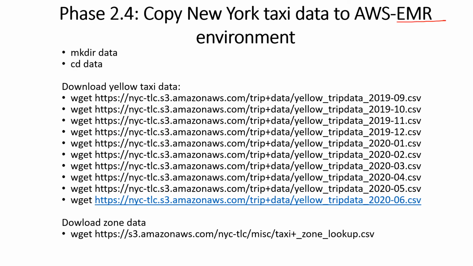In the EMR instance, I created a directory called data. I downloaded all the yellow taxi data using the wget command, and here is the URL for different months. I did it for September, October, November, December, January, February, March, April. Then I also downloaded the zone data. Again, wget, and here is the URL for the zone data.